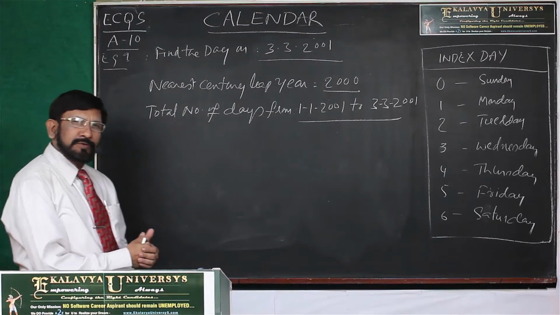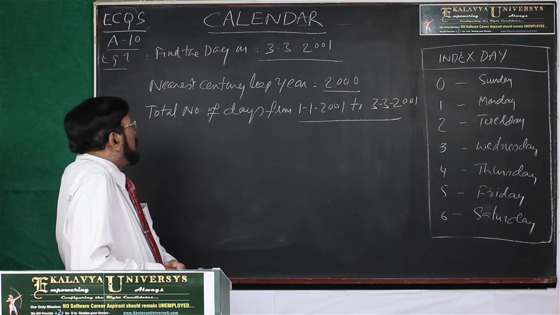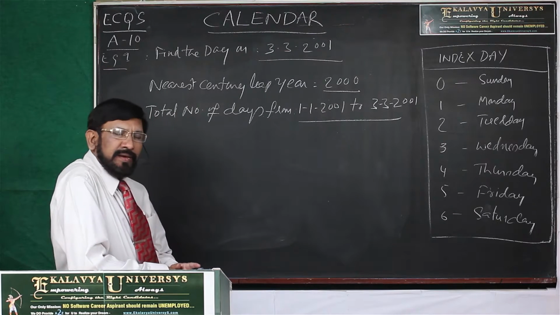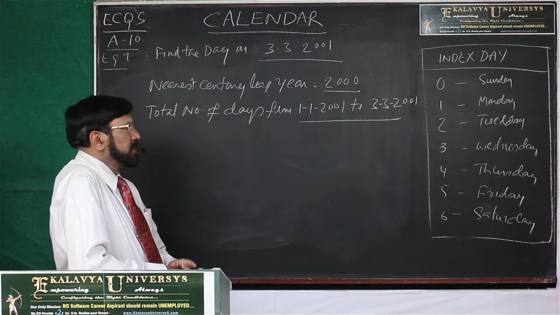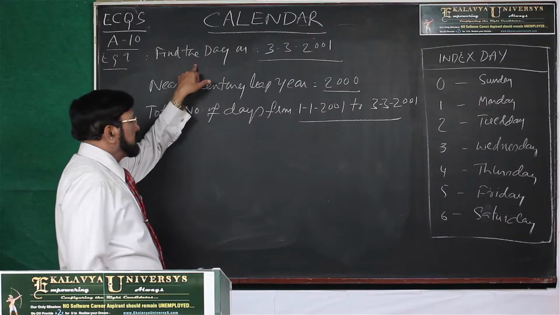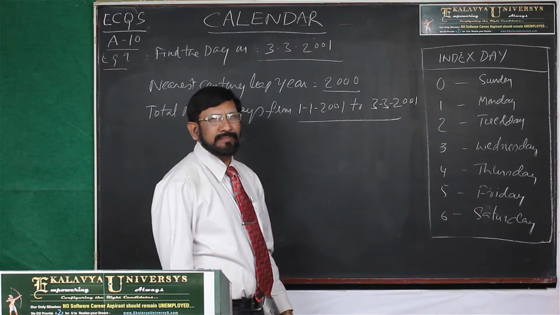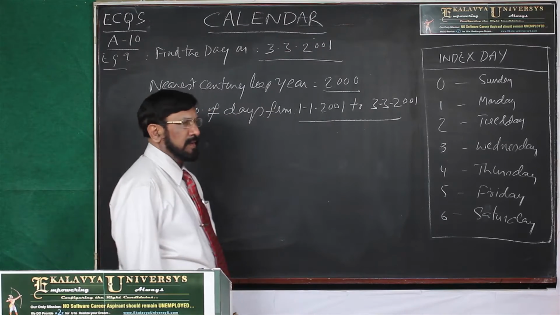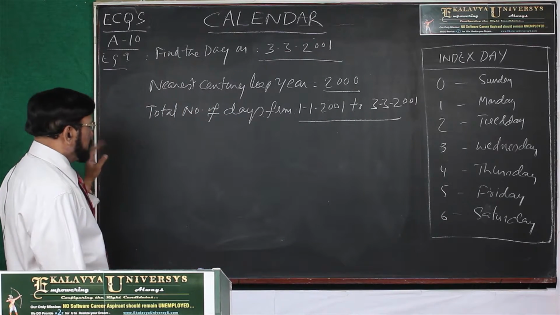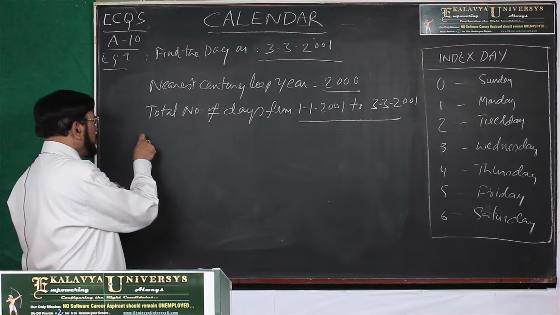In order to enable you to crystallize your knowledge on finding the day on a given date, I am giving one more example. You have to find the day on March 3rd, 2001. Now, if you do not know the shortcut, what you have to calculate?